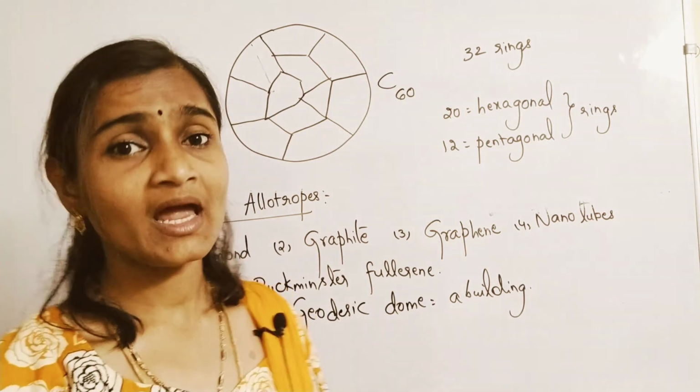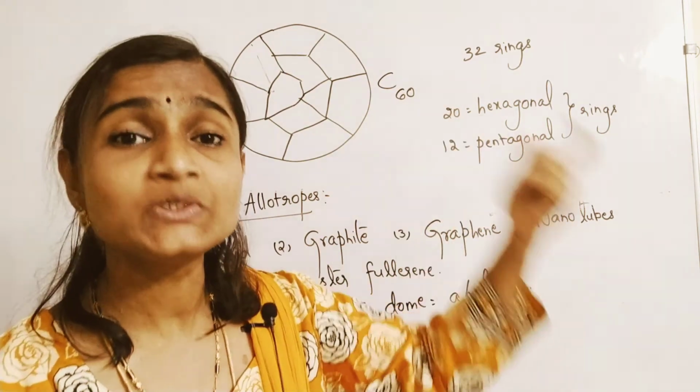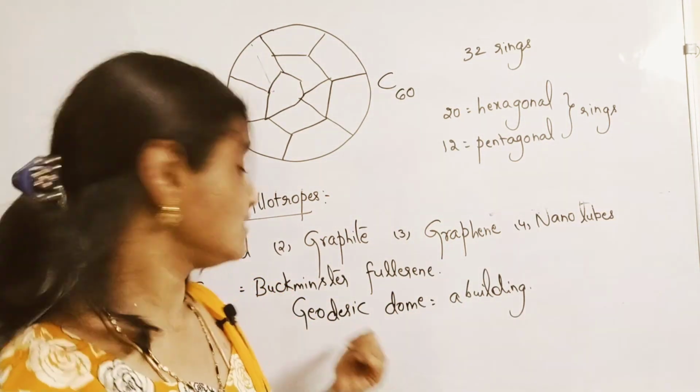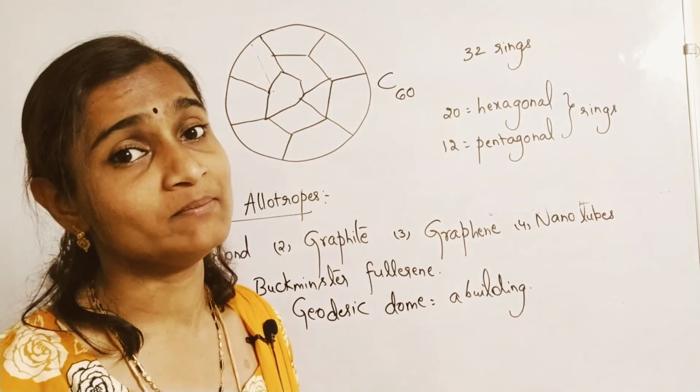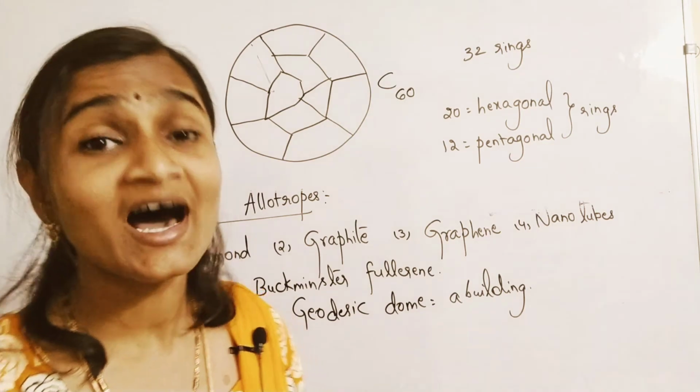Now, as this allotropic form of carbon resembles that structure, it was named Buckminster fullerene. But this was discovered by H.W. Kroto and R.E. Smalley.